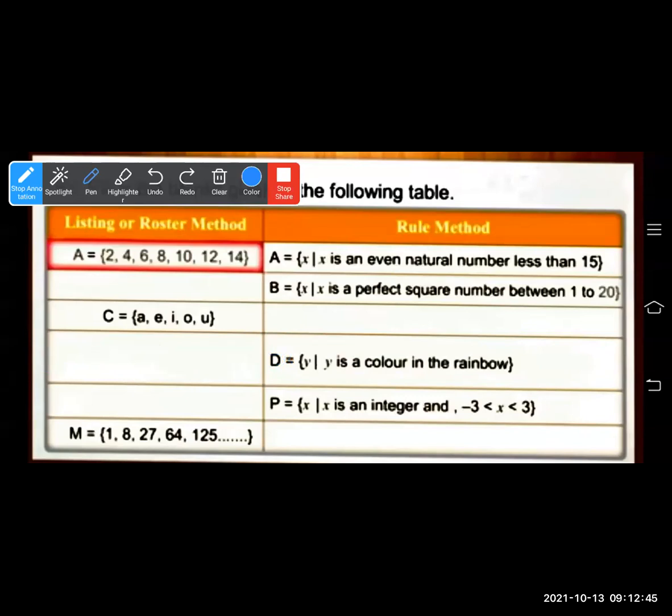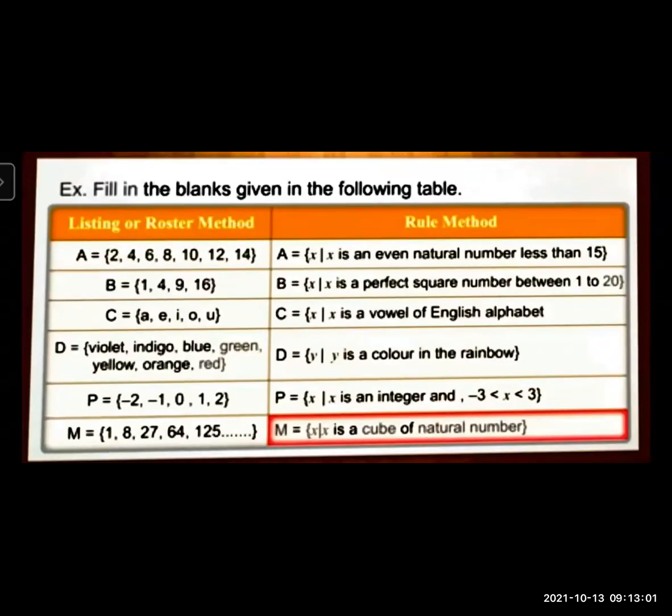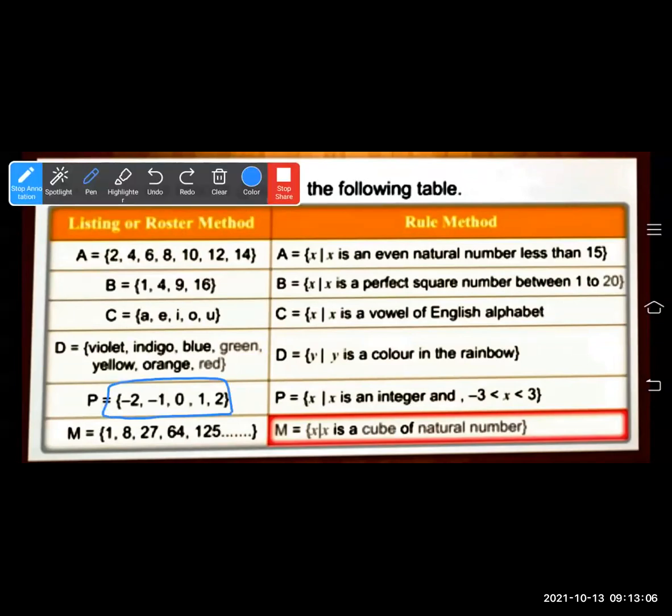Now the next question is P is equal to the set of all X such that minus 3 is less than X is less than 3. So how will you write this? In between minus 3 and 3: minus 2, minus 1, 0, 1 and 2. These are the numbers between minus 3 and 3. Minus 3 is less than X is said, so we don't have to include minus 3. If minus 3 is less than or equal to is said, then you have to include that number also.